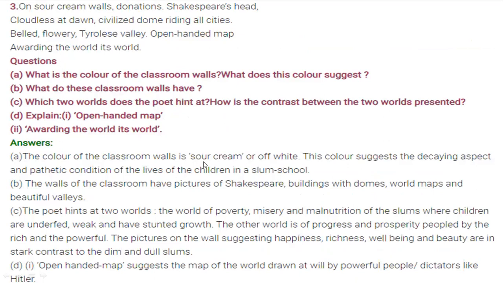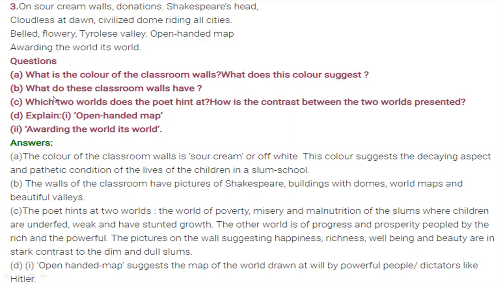Off white color or sour cream color is there, or you can say the walls are faded there, the color is faded there. What does the color suggest here? The color suggests that decayed aspect and pathetic condition. This color and this situation of the wall, like a sour cream wall, it's showing you that their life was pathetic, their life was colorless, and they had no color in their life.